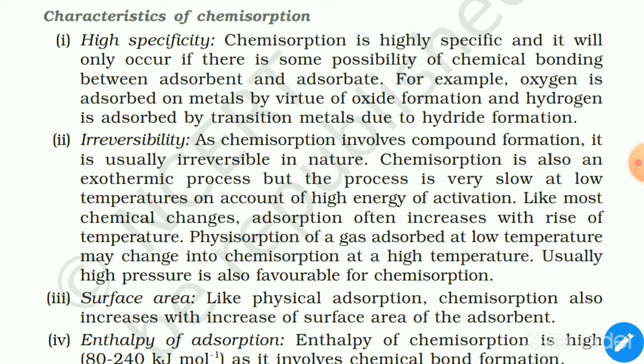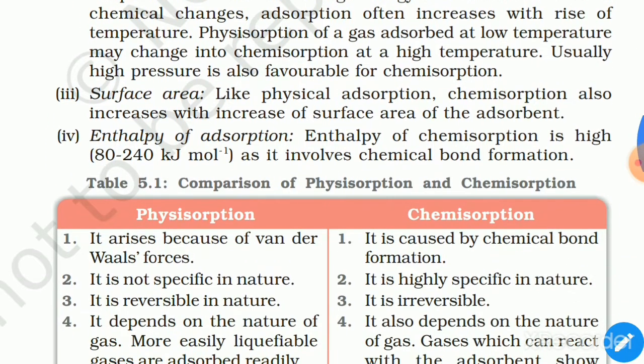Irreversibility. It is a one-way process. Surface area. Like physisorption, chemisorption also increases with increase of surface area of the adsorbent. Enthalpy of adsorption. Here enthalpy of adsorption in chemisorption is very high. It is 80 to 240 kilojoule per mole.